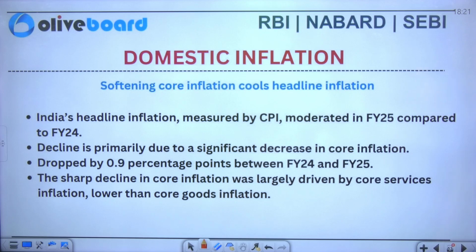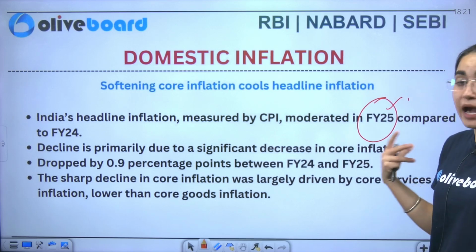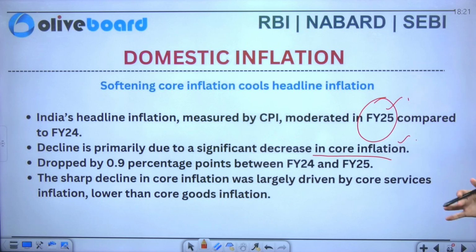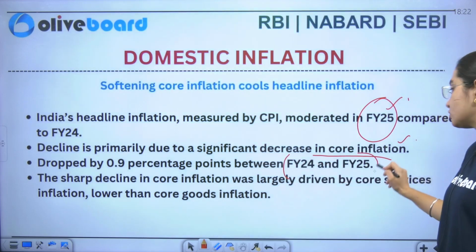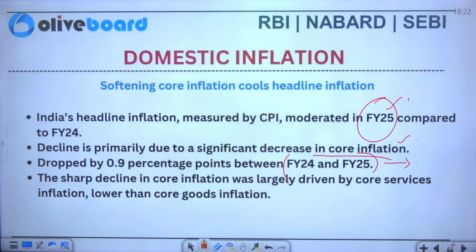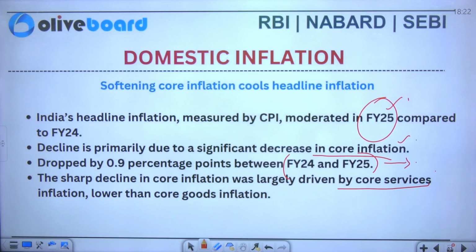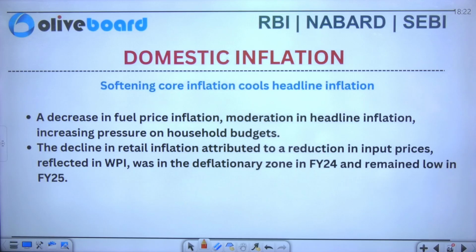Now we'll talk about how softening core inflation cools the headline inflation also. Headline inflation, measured by CPI, moderated in 2025 compared to 2024. The decline is primarily due to a significant decrease in core inflation. There is a drop of 0.9 percentage points between financial year 2024 and 2025. The sharp decline in core inflation is largely driven by core services, and there is lower core goods inflation.